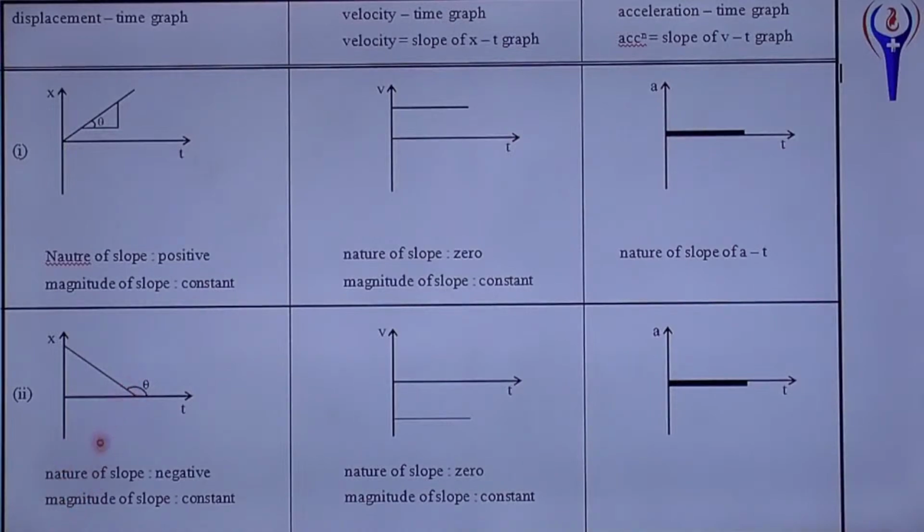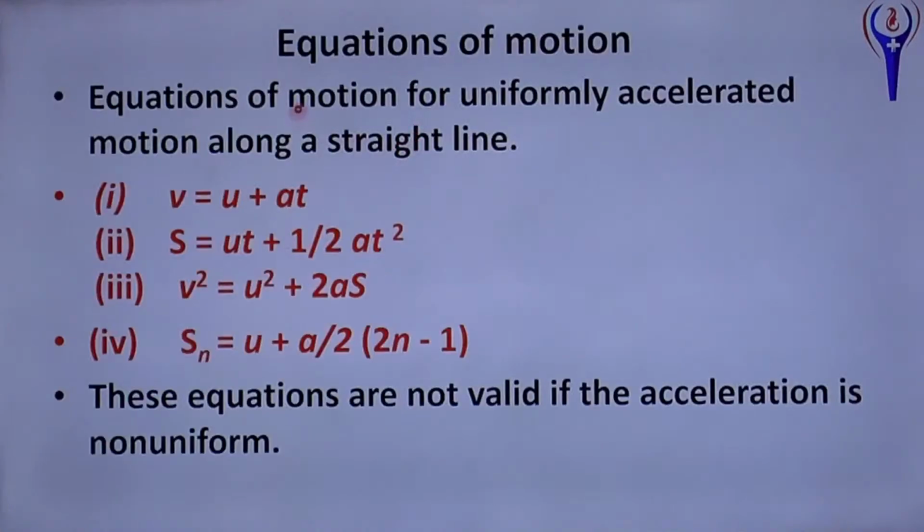Same way, this is another graph having negative slope but constant magnitude. Then nature of slope is 0 and magnitude of slope is constant. Its acceleration will be the same as this, zero, because velocity itself is constant, so acceleration will be 0.